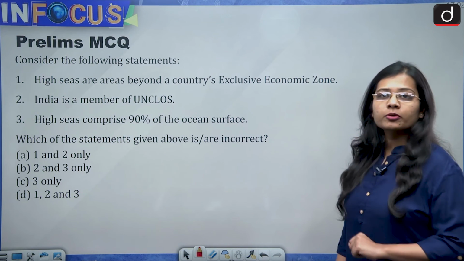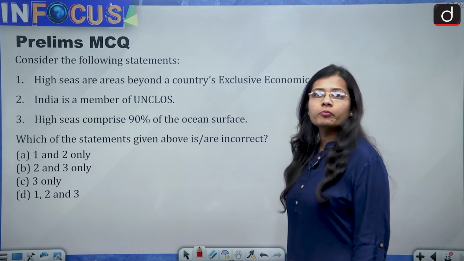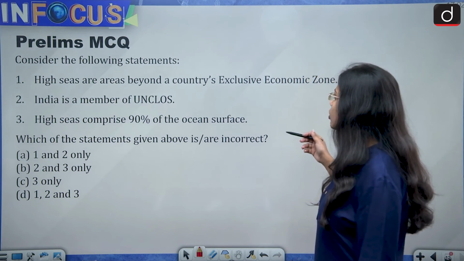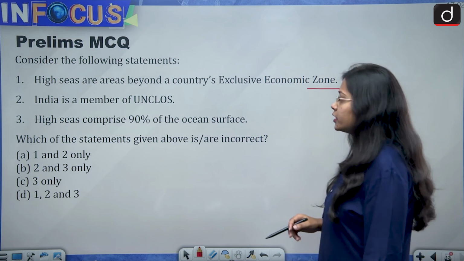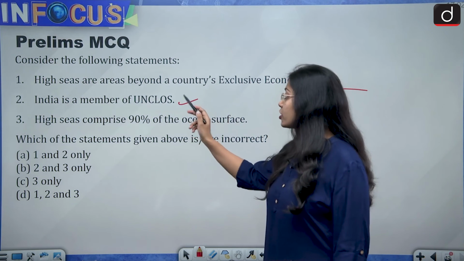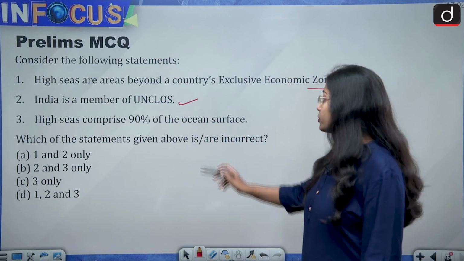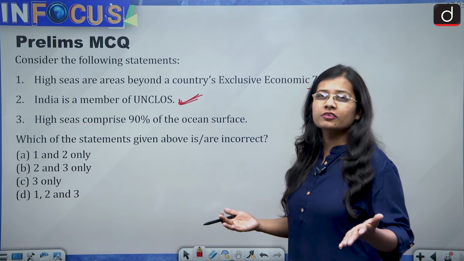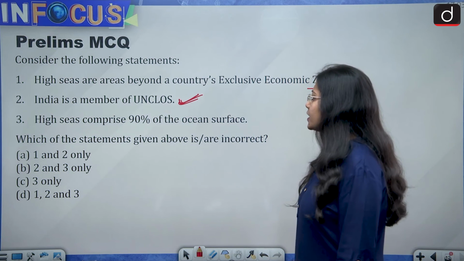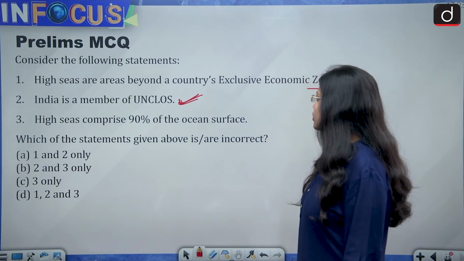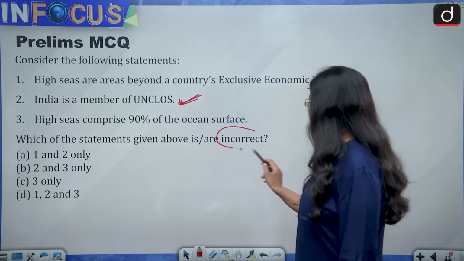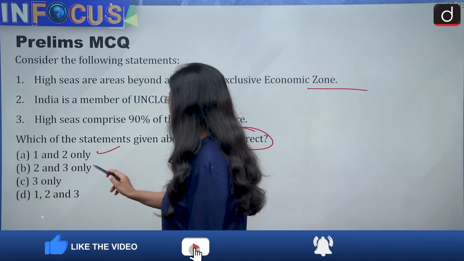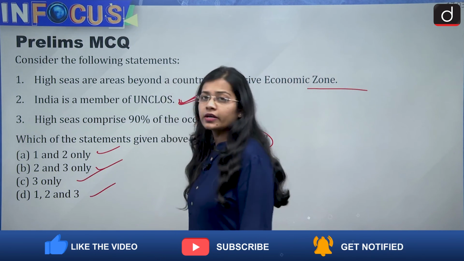In the end, it's time for the prelims MCQ, and you need to tell me the answer in the comment section. Consider the following statements. First, high seas are areas beyond a country's exclusive economic zone. Second, India is a member of the UNCLOS. Read about this. You should be able to know this; it is a very important and very basic point. Third, high seas comprise 90% of the ocean surface. You have to tell the incorrect statement, and the codes are 1 and 2 only, 2 and 3 only, 3 only, 1, 2 and 3.